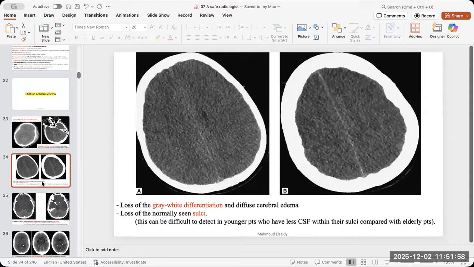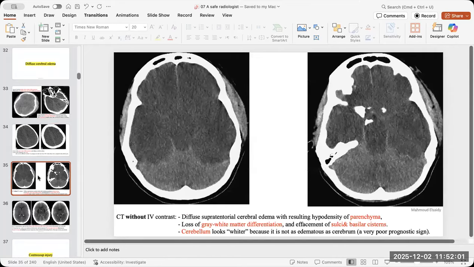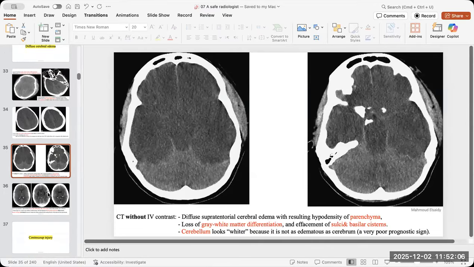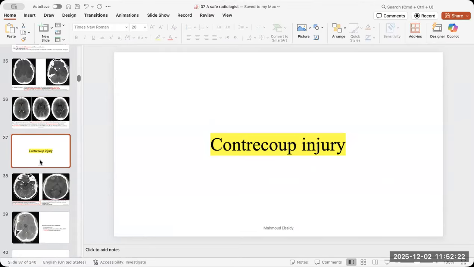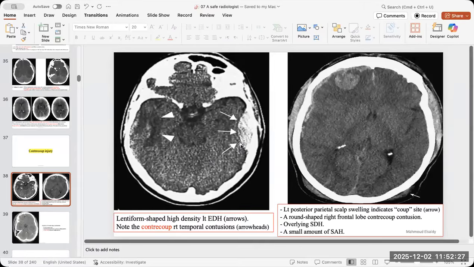There are some examples of diffuse brain edema with loss of the gray-white matter differentiation and the white cerebellar sign, and all of these kinds of cases. Also, don't forget the reversal sign of the basal ganglia, with hypodensity instead of normal hyperdensity. The pseudo subarachnoid hemorrhage we just talked about. Okay. Also, another type of injury is the contrecoup. So sometimes there is an obvious abnormality on one side, but there is a hidden abnormality on the other side. So don't forget to look for it, especially around the bony protuberances. Okay.